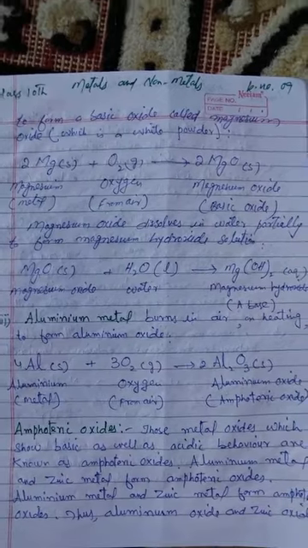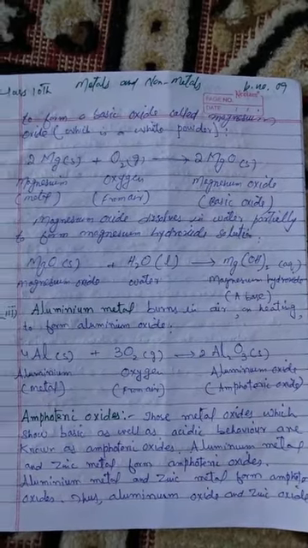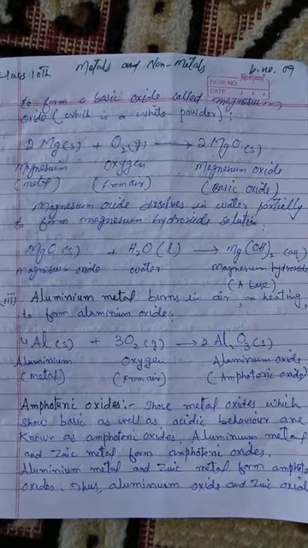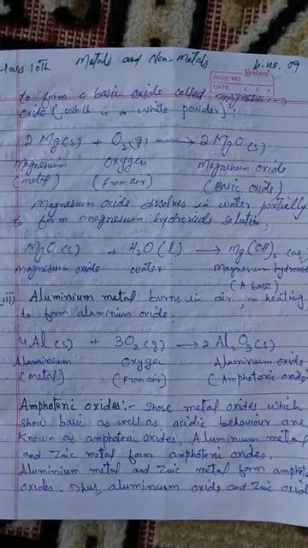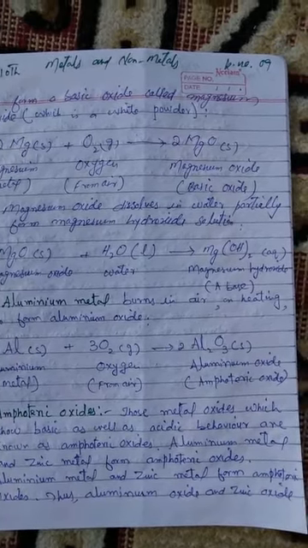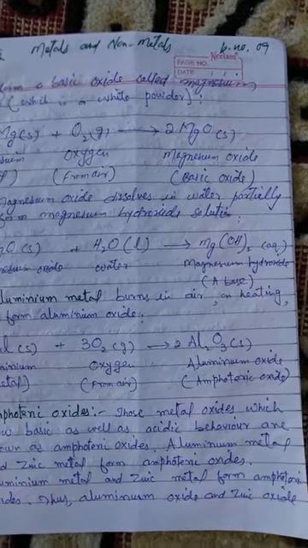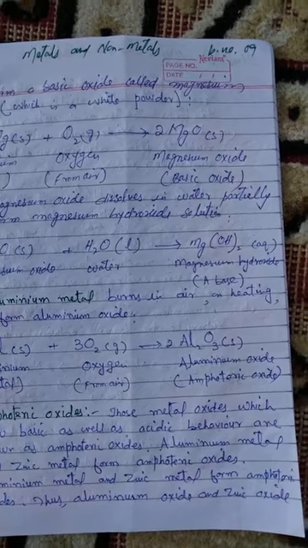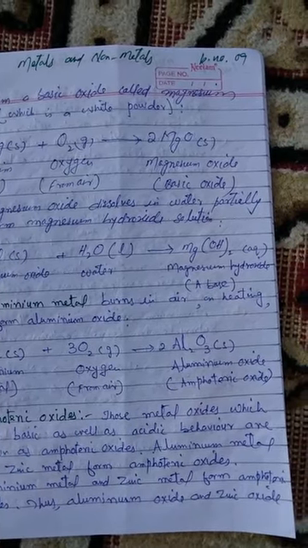So another reaction is aluminum metal. It burns in air on heating to form aluminum oxide. Those metal oxides which show basic as well as acidic behavior are known as amphoteric oxides. Amphoteric oxides वो oxides होते हैं जो show करते हैं basic as well as acidic behavior.